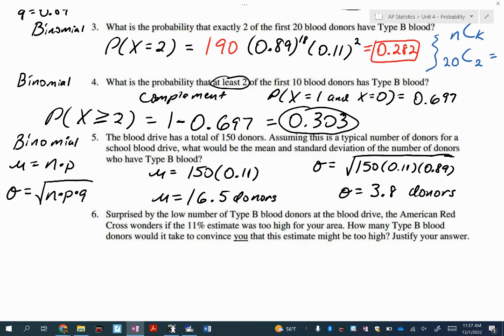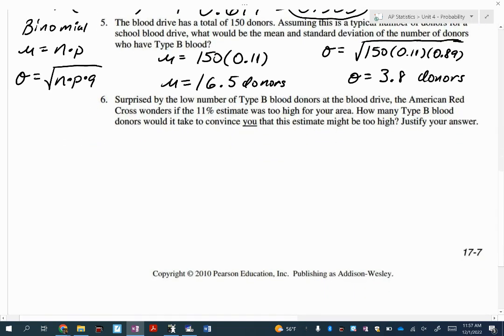All right, let's go a step further. Number 6. We're surprised by our low number of type B blood donors at the blood drive. So I don't know what it is yet, but it's not 16 and a half, something less than that, okay? And the American Red Cross is thinking, you know what? Your number is so low at your school, maybe your area doesn't have the same rates that we expected. Maybe the rate of 11% is actually too high and should be lower, okay? How many type B blood donors would we have to see in our blood drive of 150 to convince us that 11% needs to be lowered?